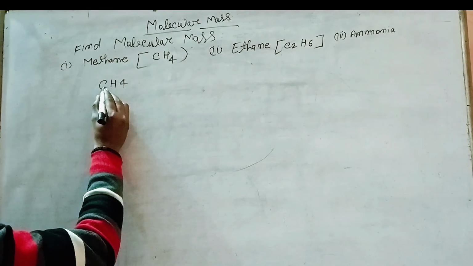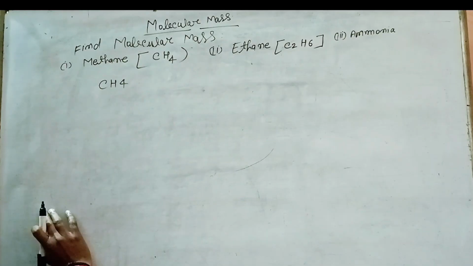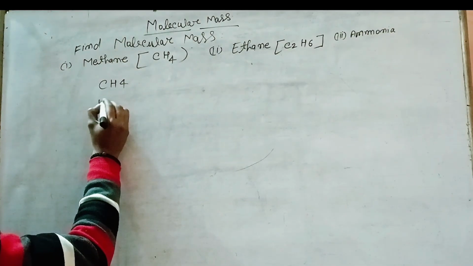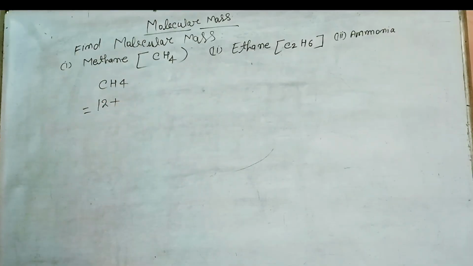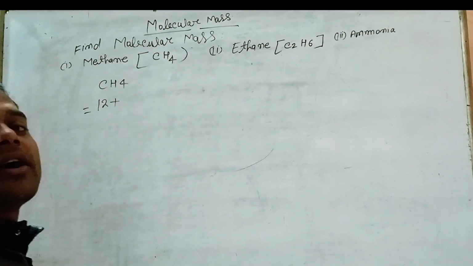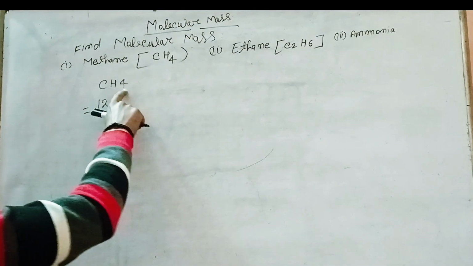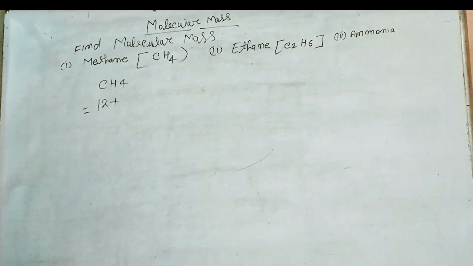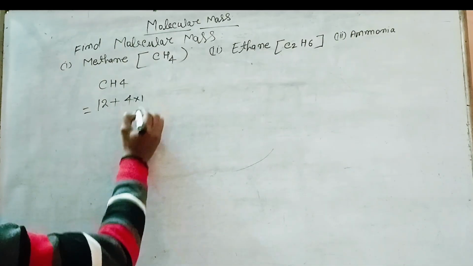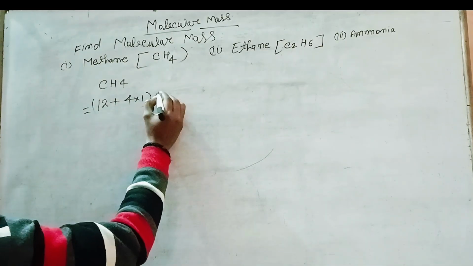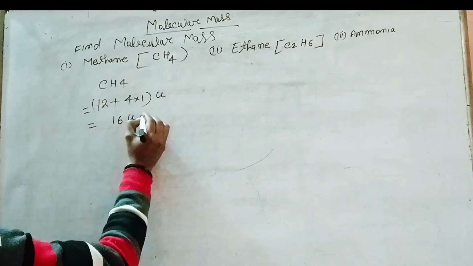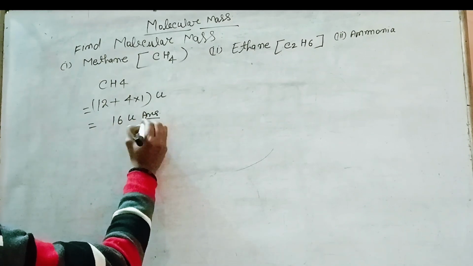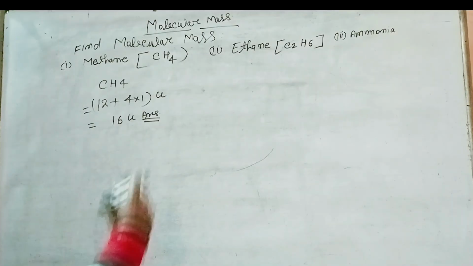So atomic mass of carbon is 12, plus atomic mass of hydrogen, which is 1, and 4 atoms of hydrogen. So 4 into 1 unit. It is equal to 12 plus 4 is equal to 16 unit. You will get the answer.